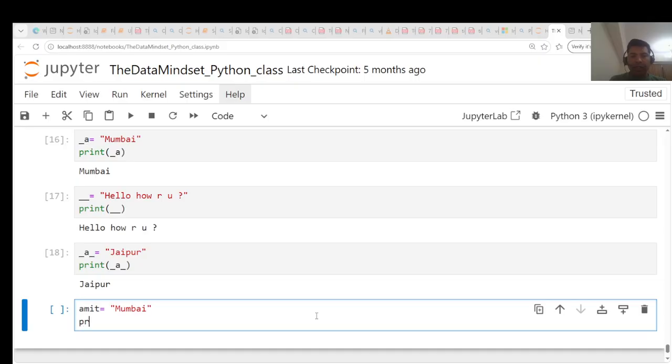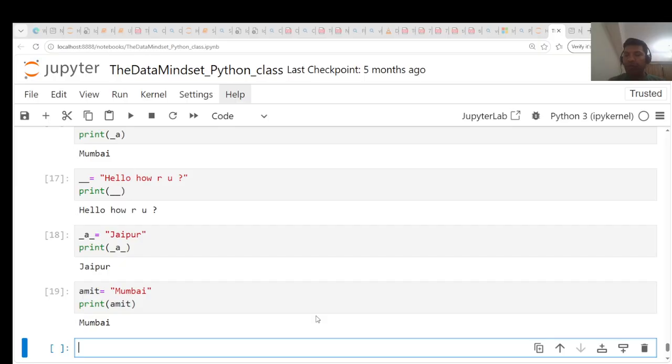So here the variable name is Amit. It is not the case that we can only keep single characters. Of course you can write word characters or underscore to create it. So let's say I execute this piece of code. All right, rule number 2, I hope you understand it.